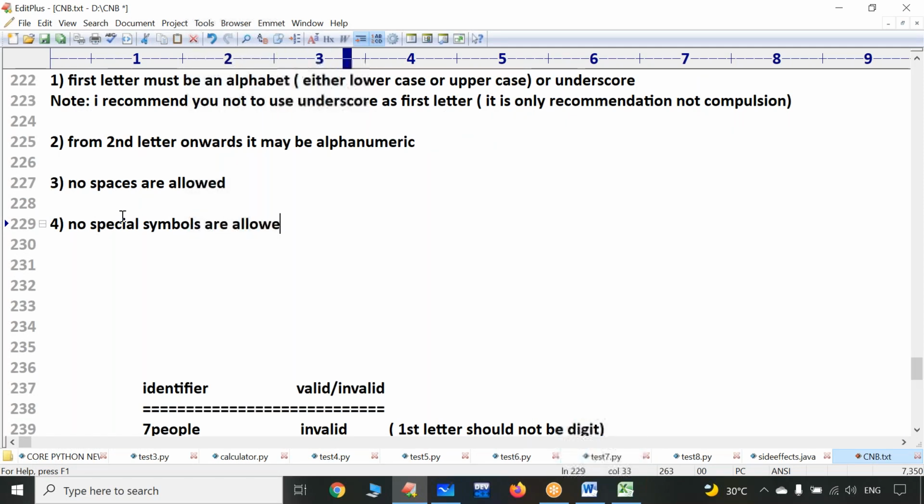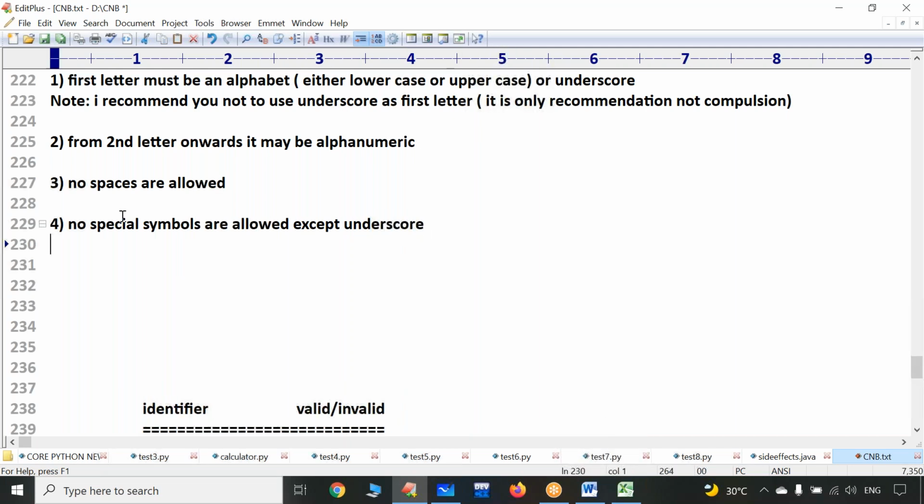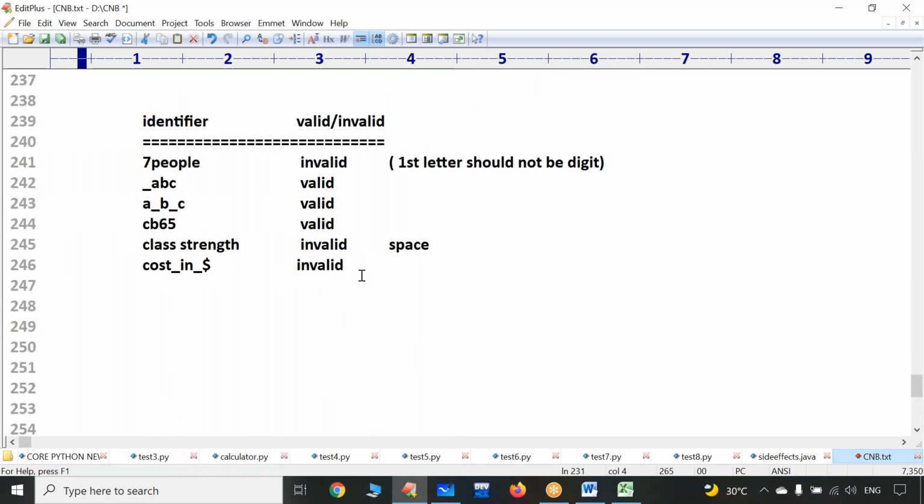No special symbols are allowed except one symbol, and that symbol is nothing but underscore. All the remaining symbols are not allowed except underscore. Was the point clear for everyone? Up to this, was the point clear?